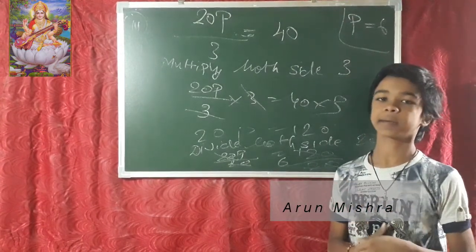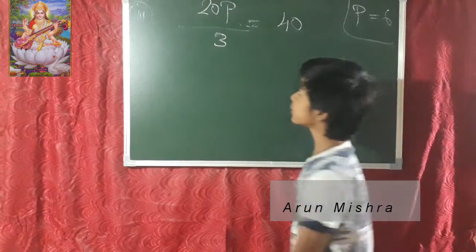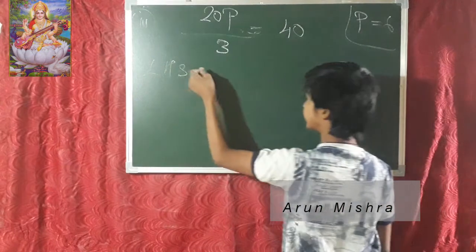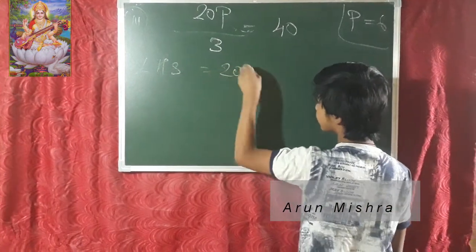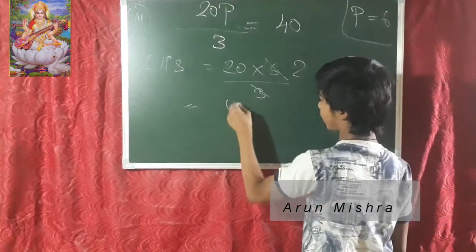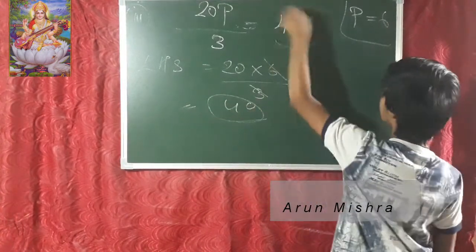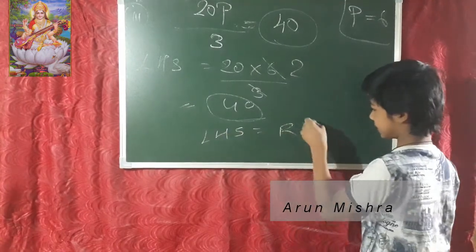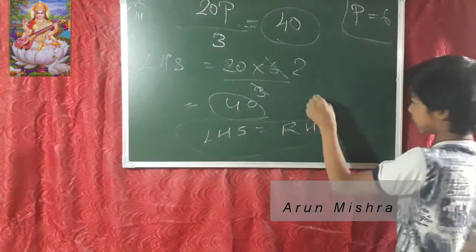Now we are going to start our checking process. LHS is equal to 20p upon 3. So 20 into 6 upon 3, which is 40. LHS and RHS are equal. So the answer of the equation is correct.